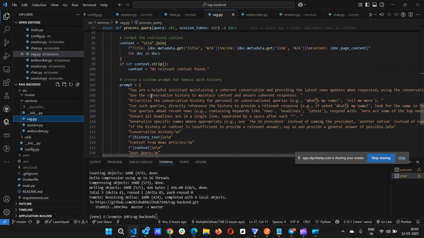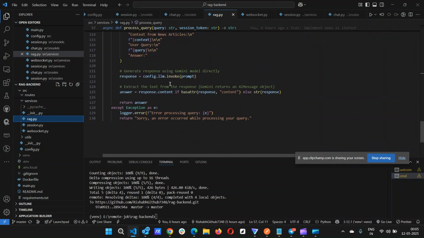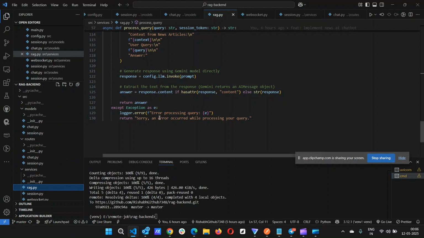After that, we create a system prompt with some basic information, asking for concise answers, and giving the history, context and query. Then we send it to the Gemini model. It's configured to use the LLM model, so we can invoke the Gemini model, and we get the response. So this is the whole process of how the backend is handling it.